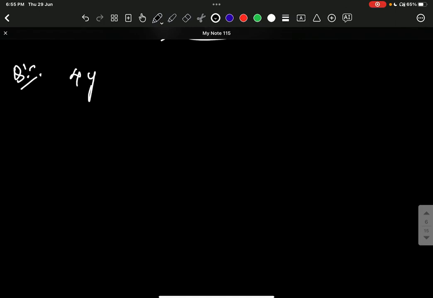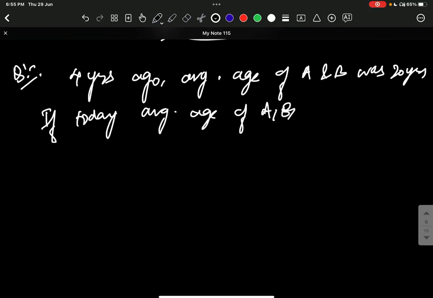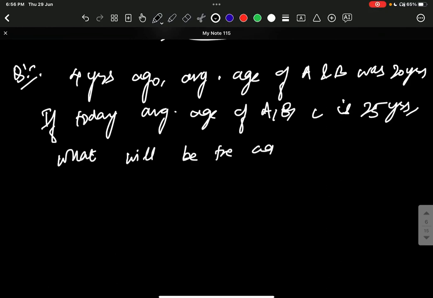Four years ago, the average age of A and B was 20 years. If today the average age of A, B, C is 25 years, what will be the age of C after 7 years? This type of question has been asked.